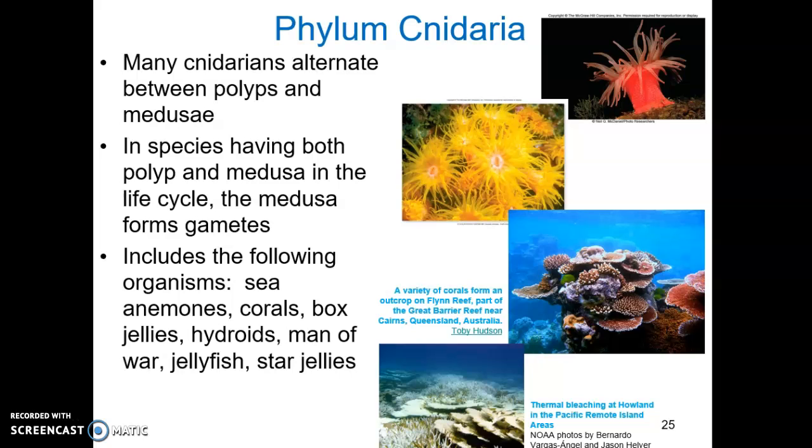At the top of the slide, these organisms here are anemones. The bottom here, we have corals. These both belong to class Anthozoa. Anthozoa stands for flower-like. You might remember phylum Anthophyta, the flowering plants.